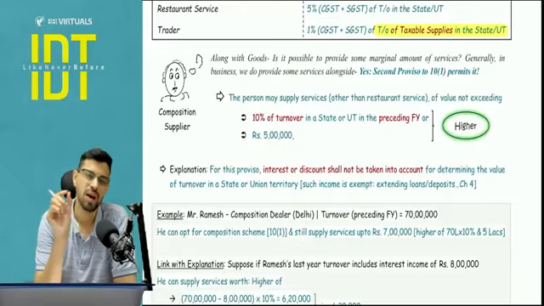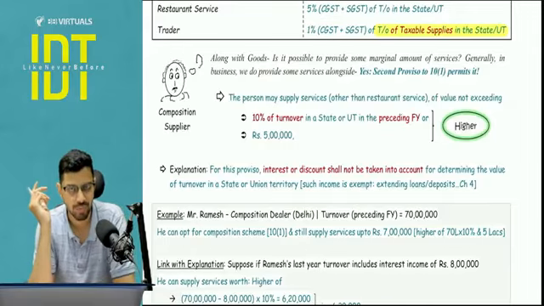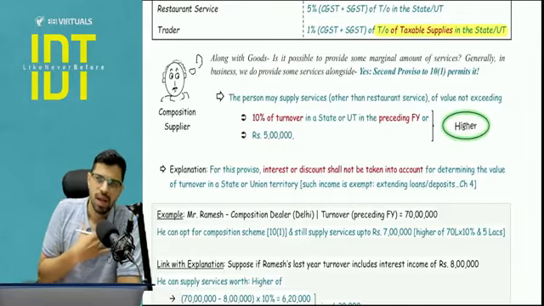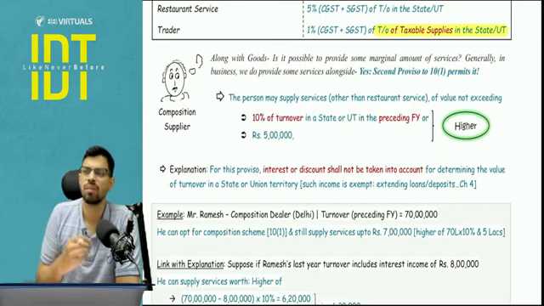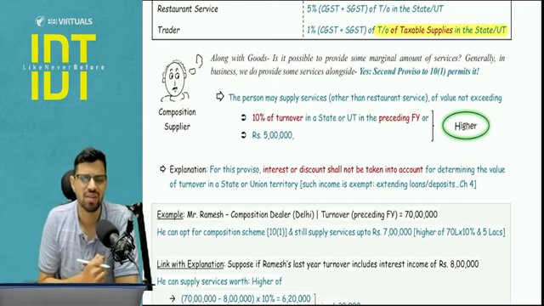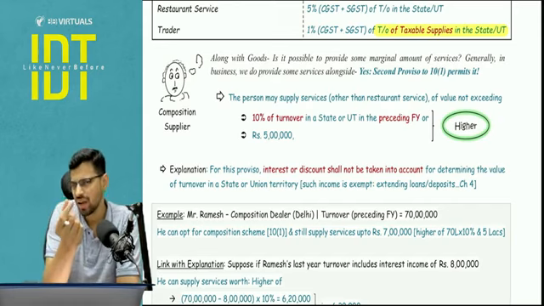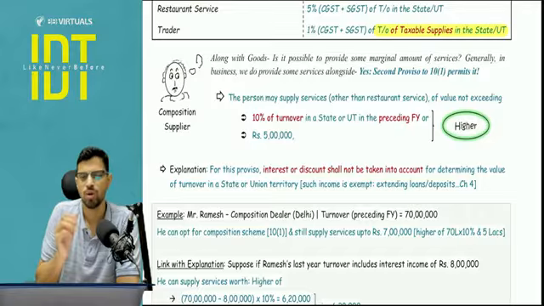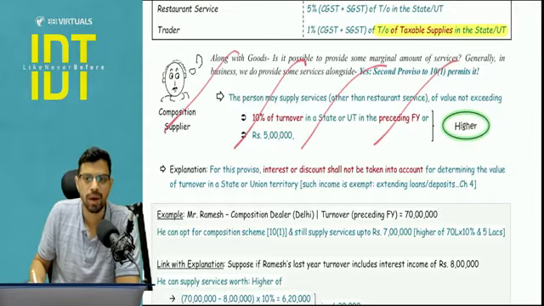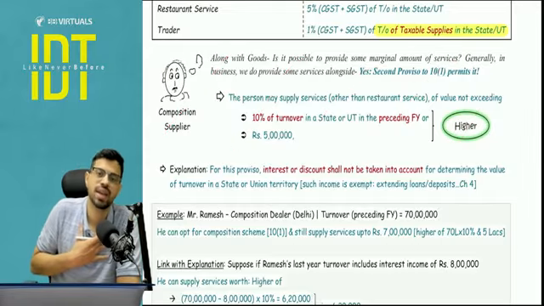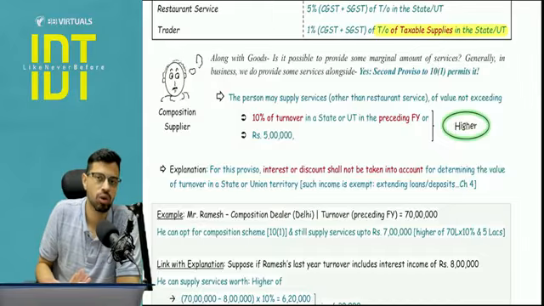Now please understand, in the 10.1 also, which is primarily for goods, the composition suppliers are still allowed to have a marginal limit of services. So for example, I am dealing with goods, but I may be providing repair services, I may be giving some other after sales service. So marginal limit of services should be allowed, because see, if I do not state this particular limit, then it is assumed that I am not allowed to give any services.